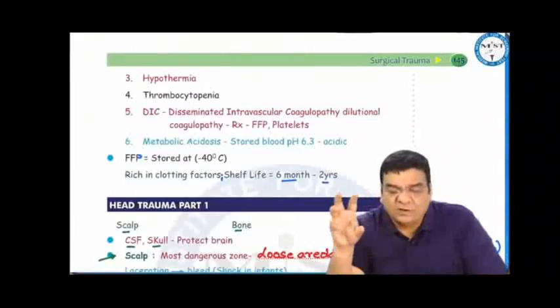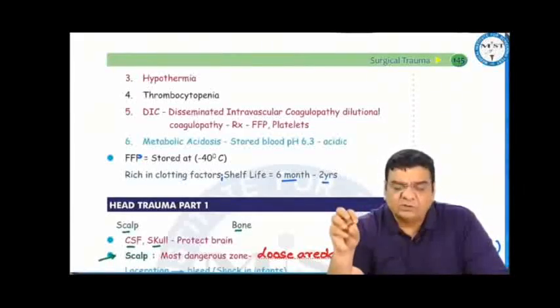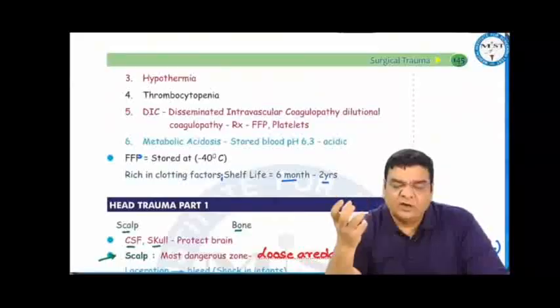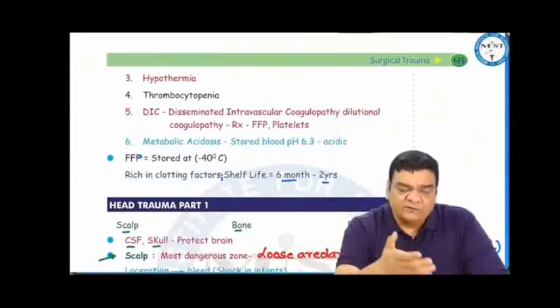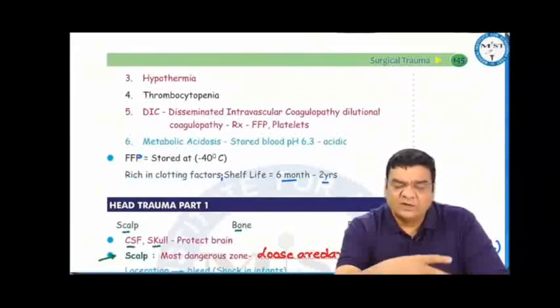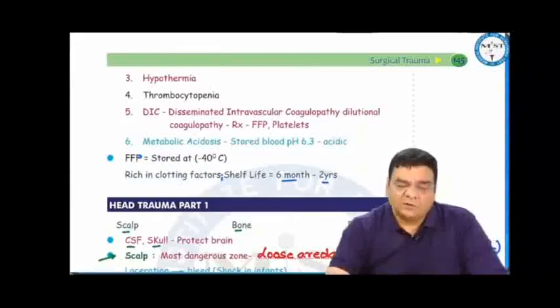We should know that in stored blood, the viability of platelets and clotting factors is quite low. So if you are giving massive transfusion which does not have viable platelets and clotting factors, this will lead to deficiency of platelets and clotting factors in the recipient. Deficiency of platelets, thrombocytopenia, deficiency of clotting factors, the blood will not clot. So it will keep on coming out from the cut surfaces, coagulation failure, or disseminated intravascular coagulopathy or DIC. The treatment for thrombocytopenia will be giving platelets, and treatment for DIC should be giving clotting factors.